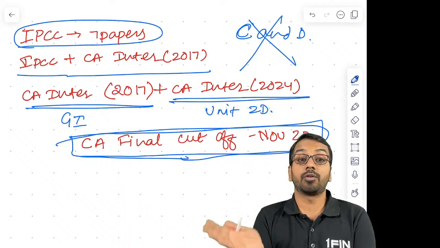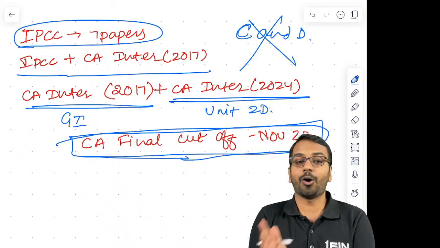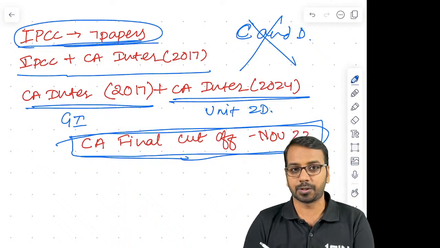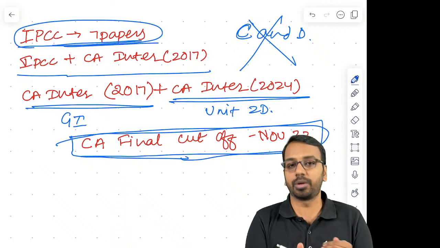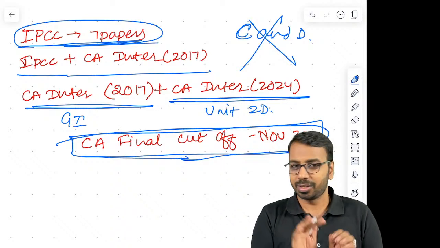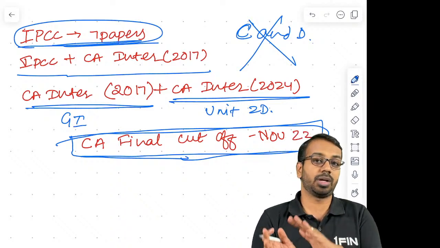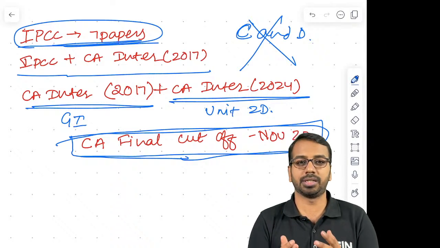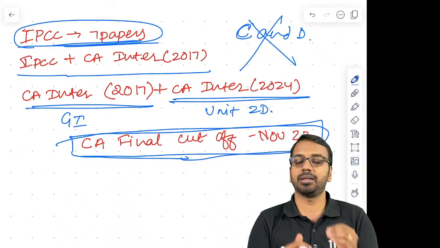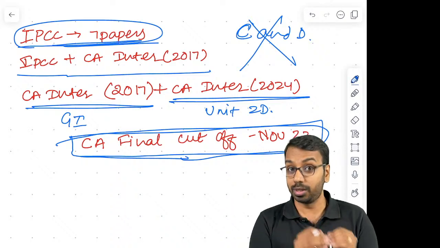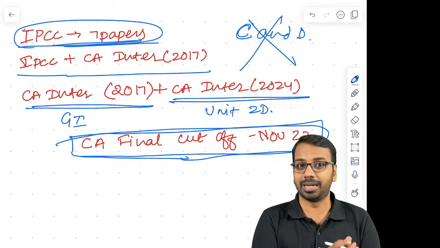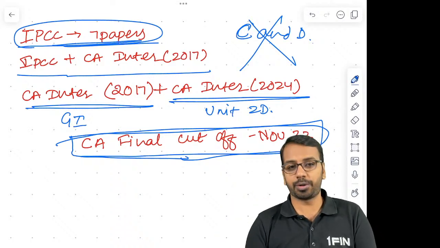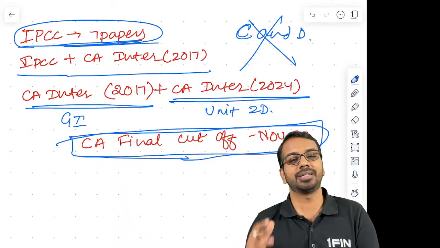Now, if you have not written the exams in November 23 or before that, even though you have cleared, let us say, IPCC 7 papers, and you are eligible to write November 23, but you did not write, sir, are such cases possible? Yes, I have at least 5 or 6 students who have personally messaged me that for multiple reasons they have passed CA IPCC or they have passed CA Inter under the old syllabus, that is 2007 syllabus, right? And they were eligible to write November 23, but for some reason they did not write.